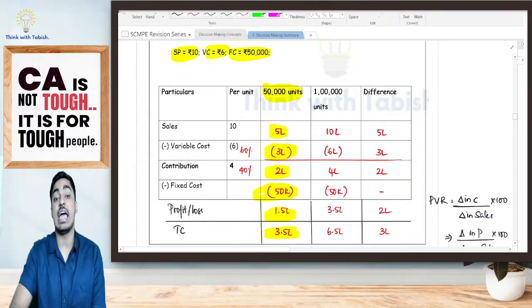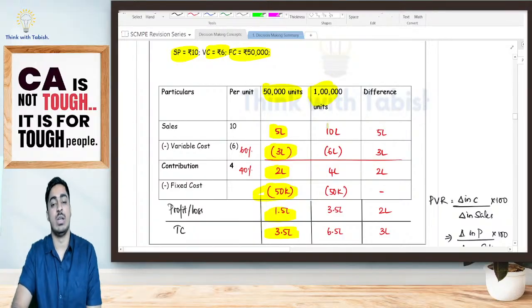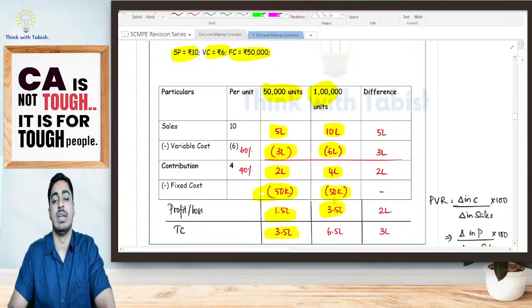Now if I am going to sell 1 lakh units, my total sale is going to be 10 lakh. Variable cost is 6 lakh. Contribution will be 4 lakh. Fixed cost will still be 50,000. Profit will be 3 lakh 50,000. My total cost, variable cost of 6 lakh plus 50,000, is going to be 6 lakh 50,000.